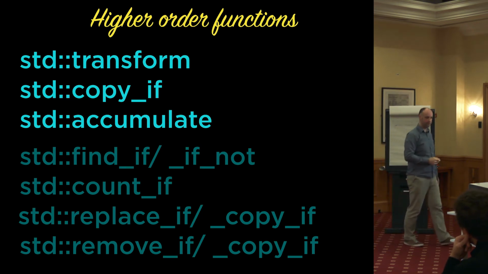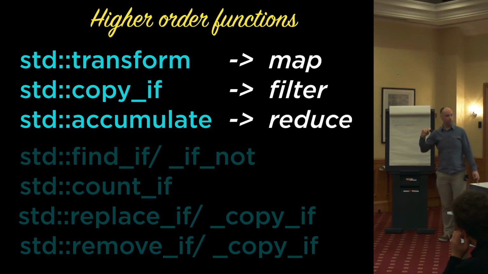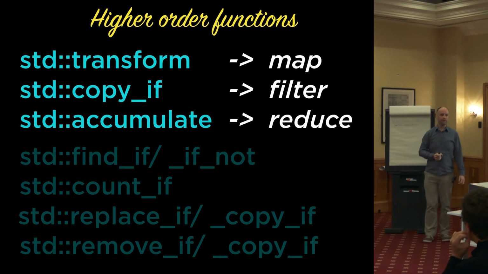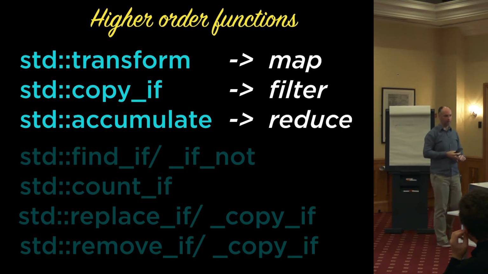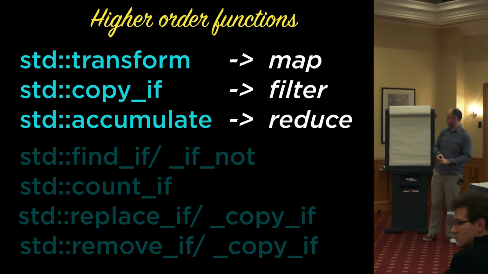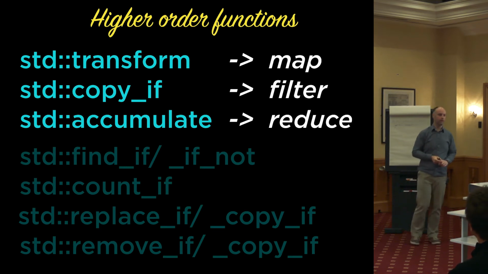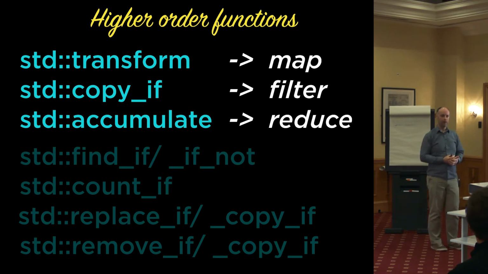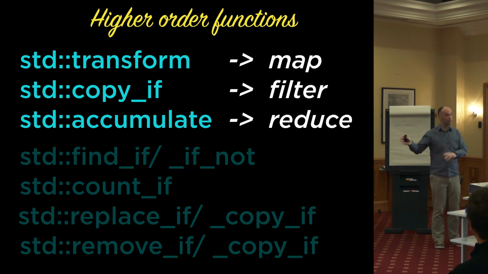The reason I've highlighted those is because they map onto these names you may recognize from the functional world: map, filter, and reduce. You could argue whether accumulate is the same as reduce. Technically, it's more of a left fold. It's approximately the same sort of thing. So this is really useful, but unfortunately, there are some limits to the way standard algorithms work, which make them not quite suitable for what we might think of as functional programming. And I'm going to come back to what that limitation is and how we can get around it a bit later. But I just wanted to talk about loops and how we can replace them for the moment.